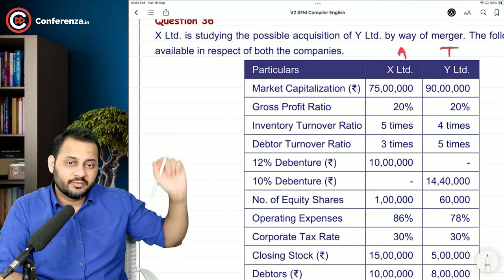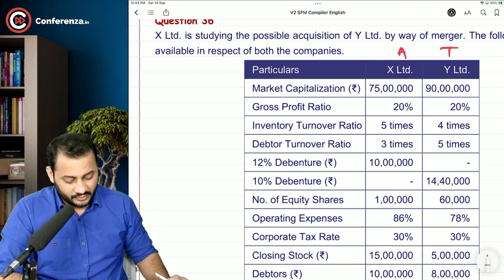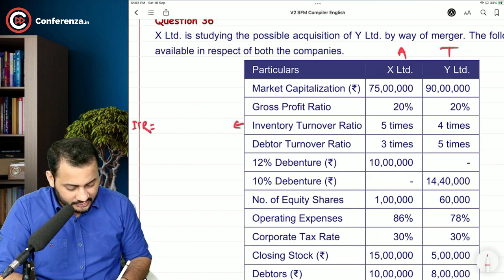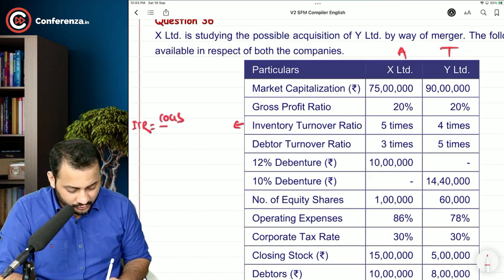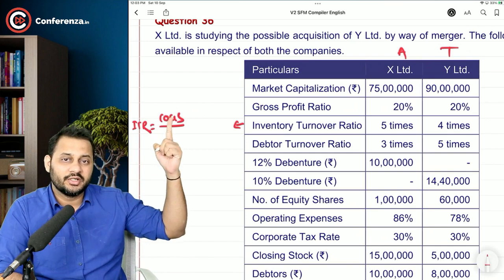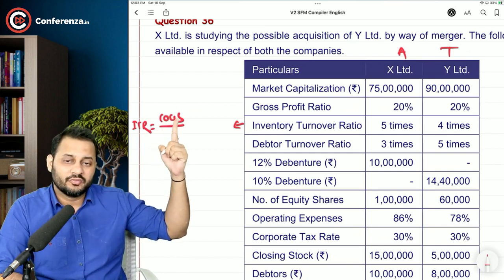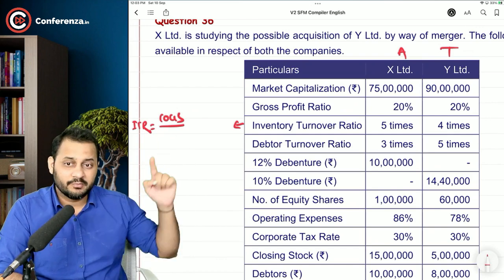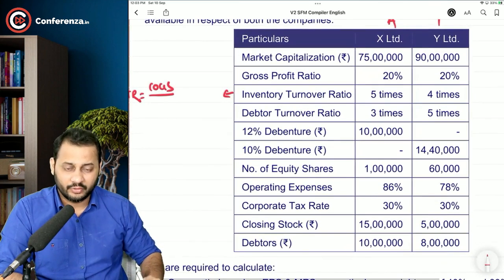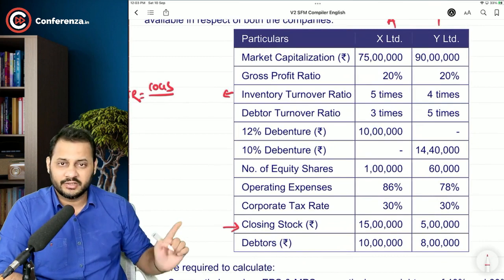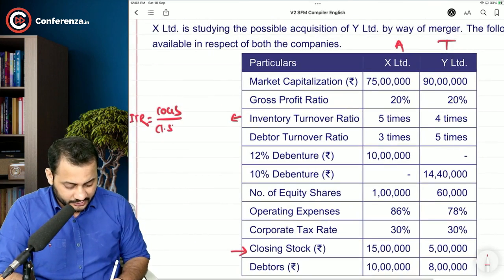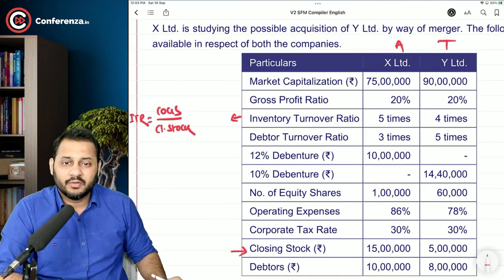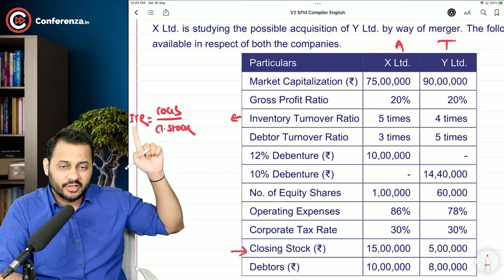recall your concept of inventory turnover ratio. Inventory turnover ratio, that is ITR, is equal to cost of goods sold. Inventory turnover is always calculated on the cost of goods sold, not on the total turnover. Cost of goods sold divided by the average stock. But in our question, only closing stock is given, so we are going to take that much only. So this is going to be the formula. With the help of this, we have the inventory turnover ratio.